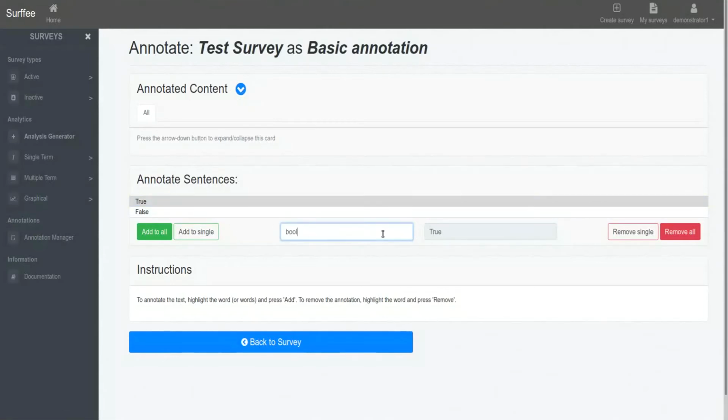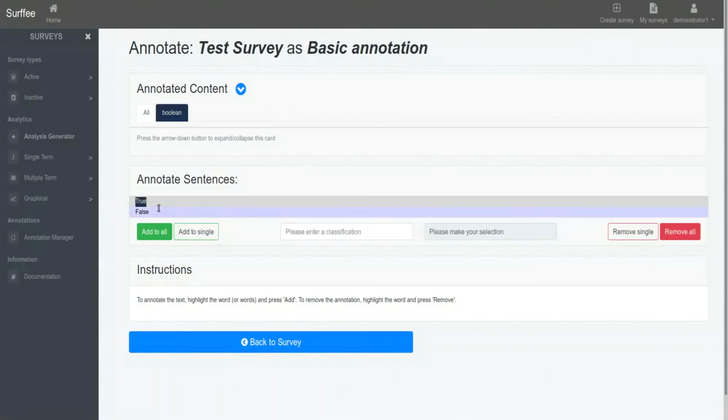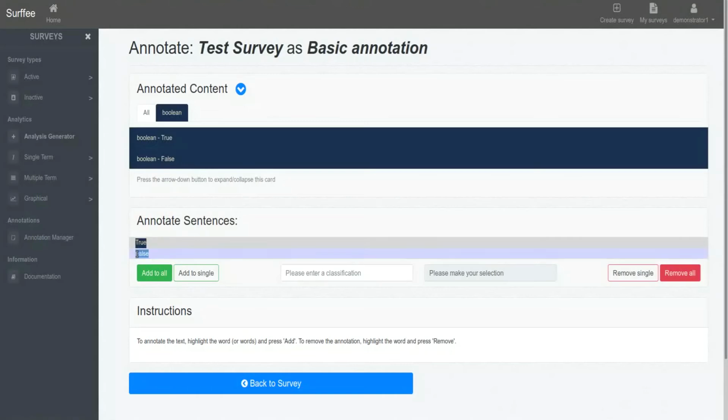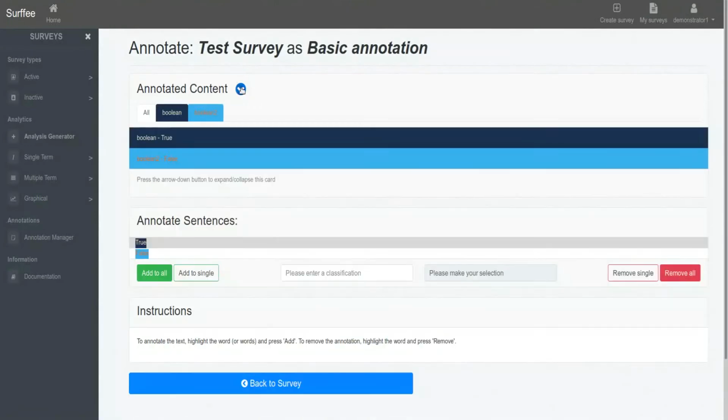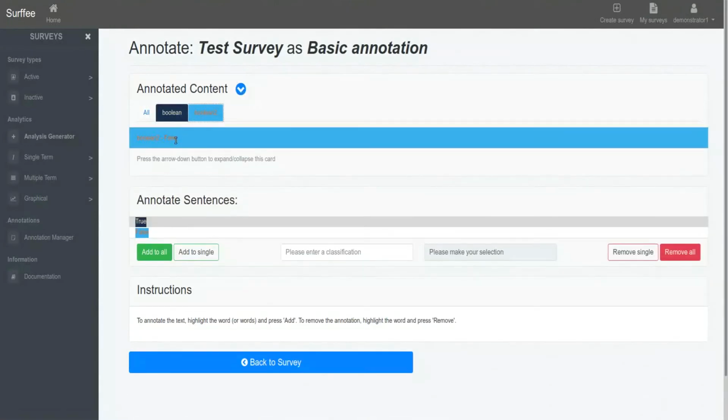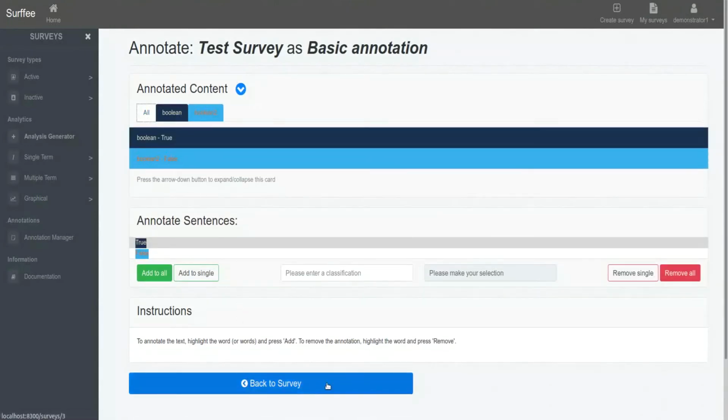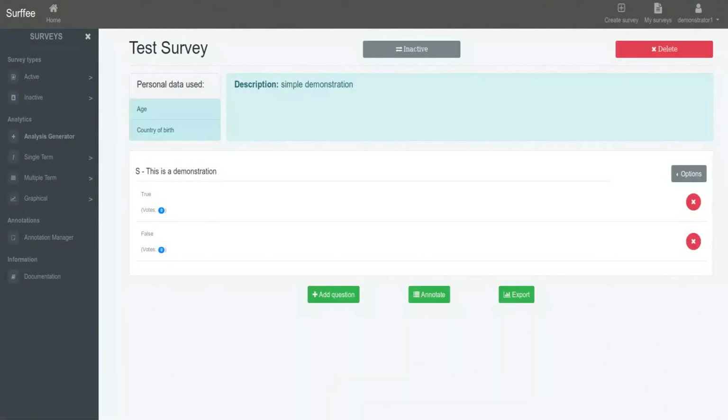To do that, we simply highlight part of the choice text and specify its class. As you can see, each classification highlights its members with unique colors, so we can clearly see which words belong to the same class. Now the classes are assigned to the annotation and can be reused in our future surveys.